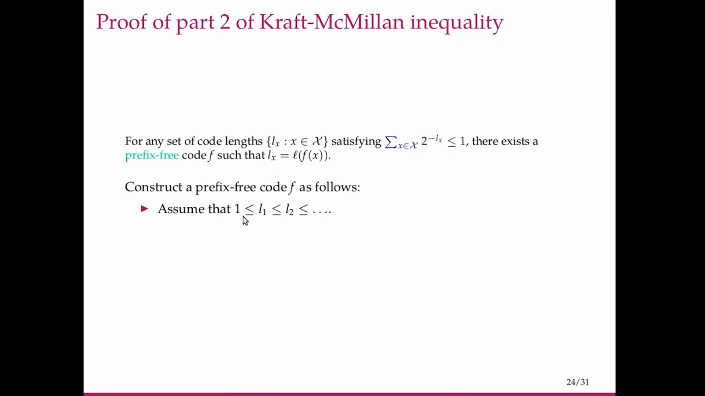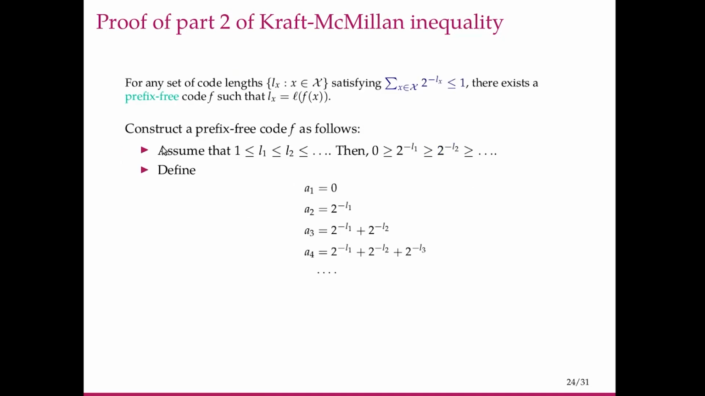We construct the code as follows. Assume that we can order these lengths in this fashion: 1 less than or equal to L1 less than or equal to L2, and so on. Then 1 is greater than or equal to 2 to the minus L1, greater than or equal to 2 to the minus L2, etc. Now define these real valued numbers A1, A2, etc., where A1 is 0, A2 is equal to 2 to the minus L1, A3 is A2 plus 2 to the minus L2, A4 is A3 plus 2 to the minus L3, and so on.